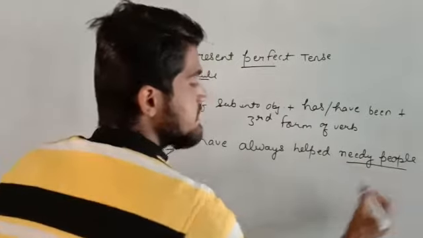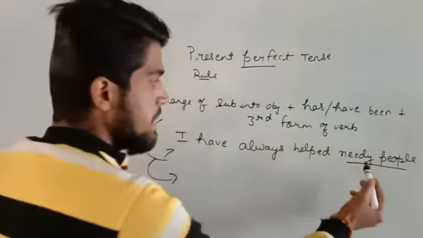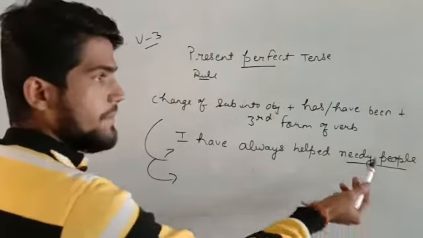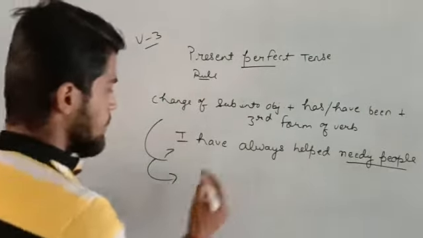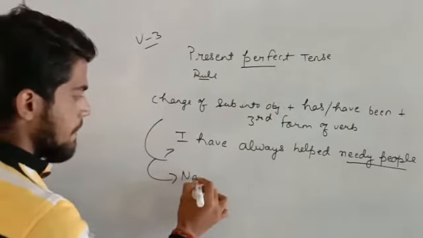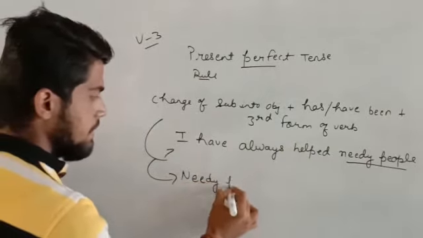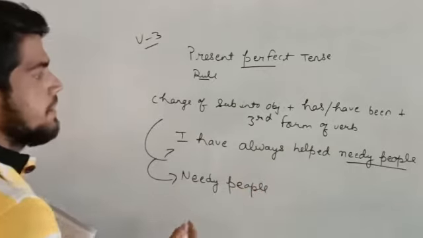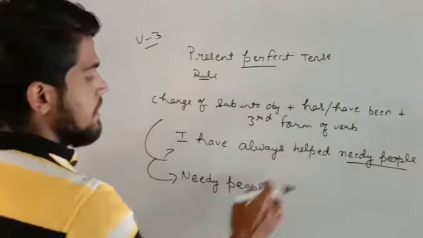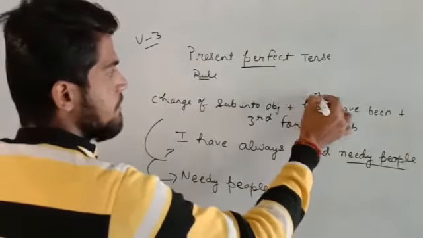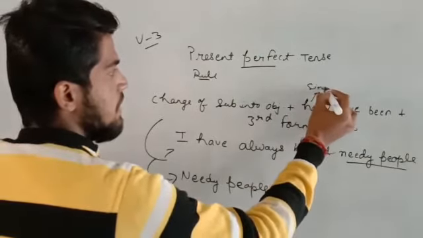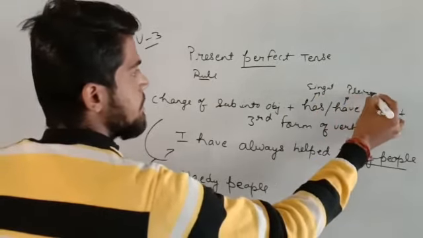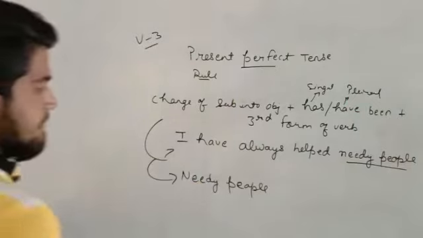The object is needy people, so needy people will be converted into subject. Needy people will come in the place of the subject, and we have to add has or have. As we know, has will come when it is singular and have will come when it is plural. As needy people is plural, we will add have.